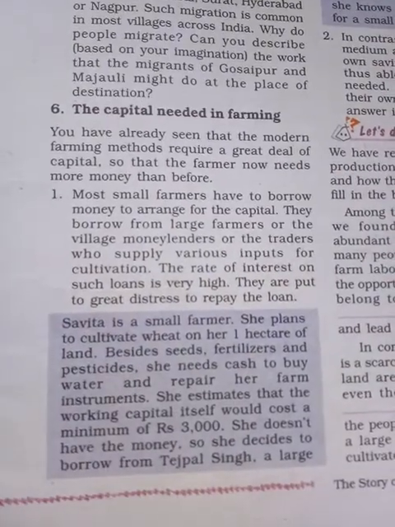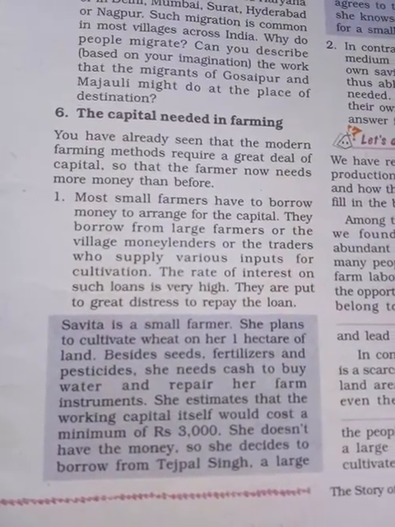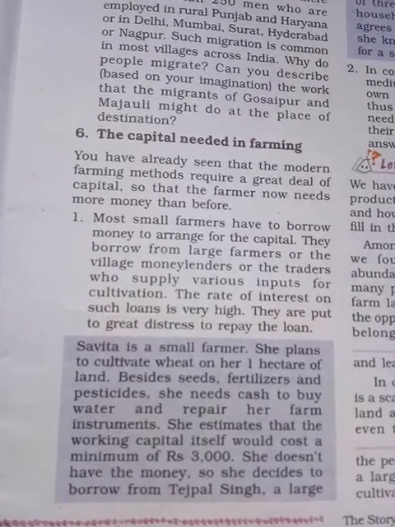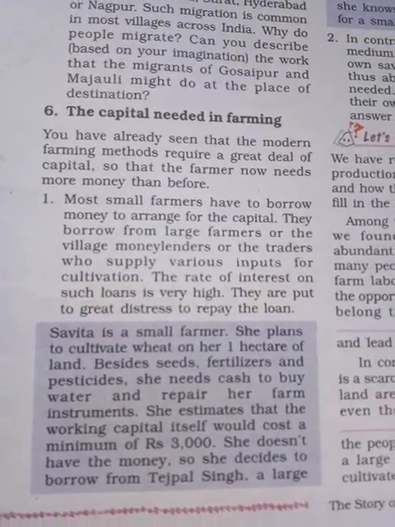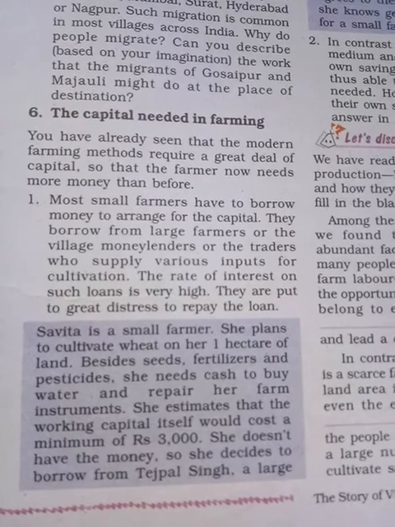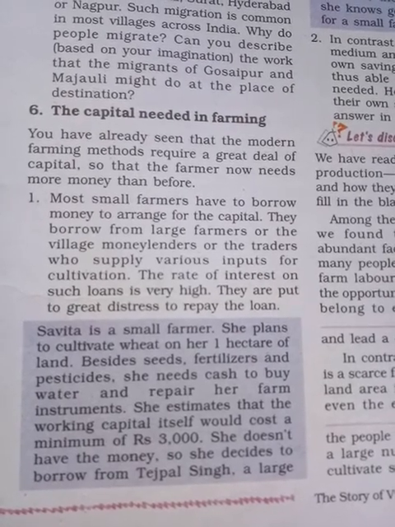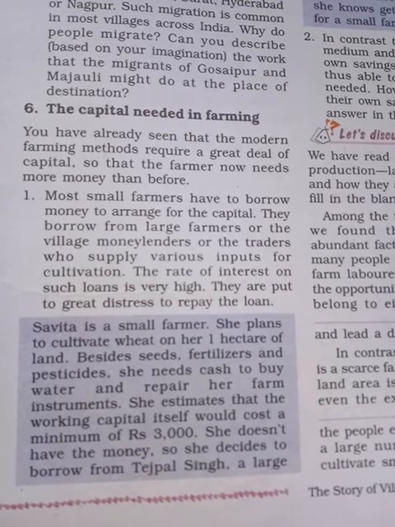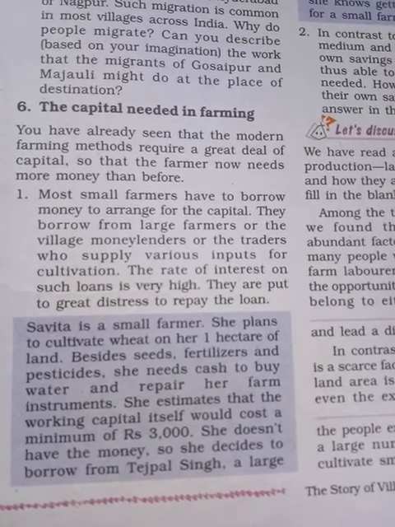Let us see one story, Savita. Savita is a small farmer. She planned to cultivate wheat on 1 hectare of land. So now she needs to buy seed, fertilizer, and pesticide, and she doesn't have money.